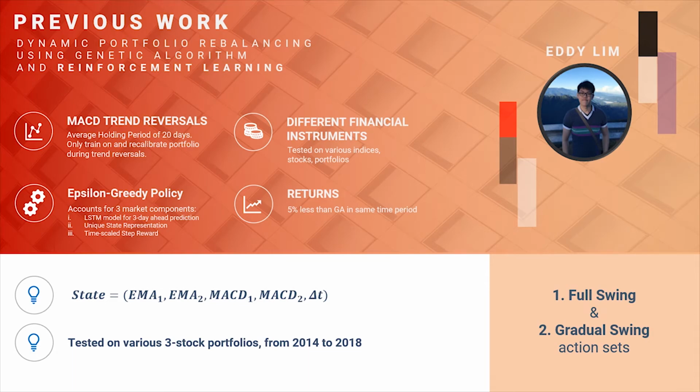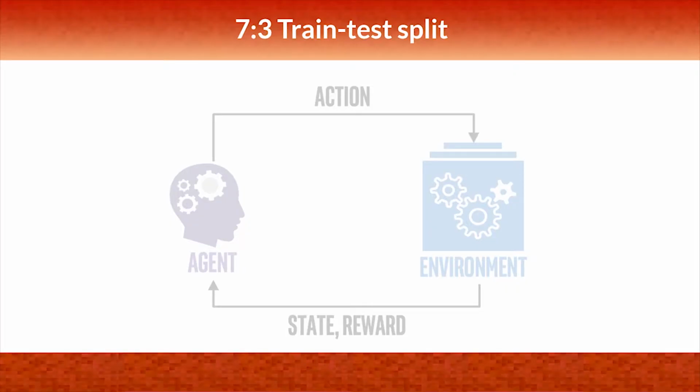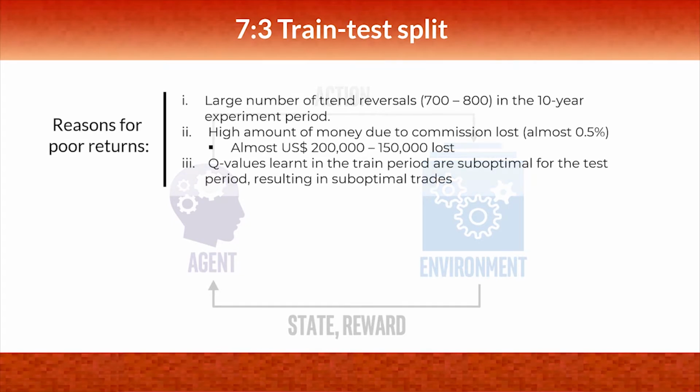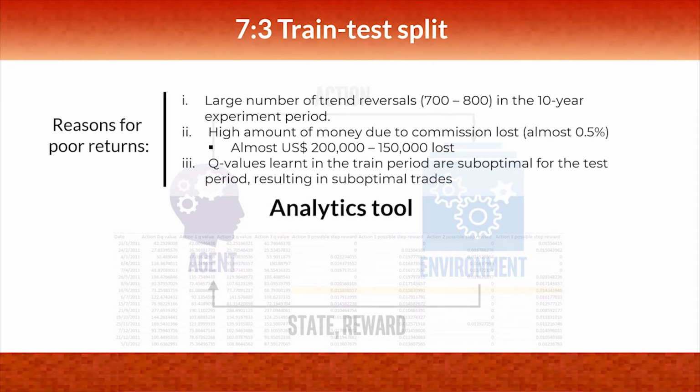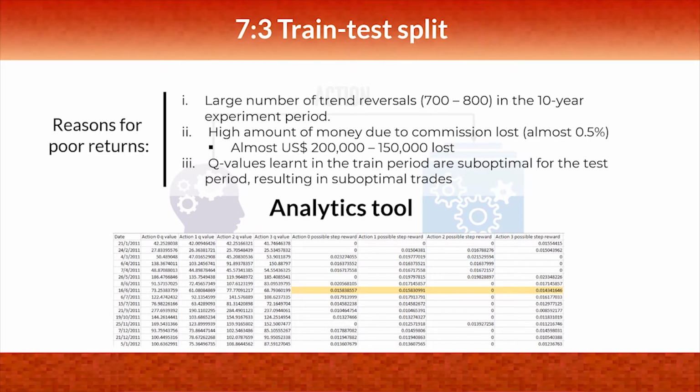For reinforcement learning, Eddie had previously tested RL agents trained on Q-learning with an epsilon greedy policy. We first attempted to apply a train test split, but we observed poor returns. We discovered similar reasons to the initial GA experiments for the poor returns. In-depth investigation of further experiments revealed the following observations. Number 1.